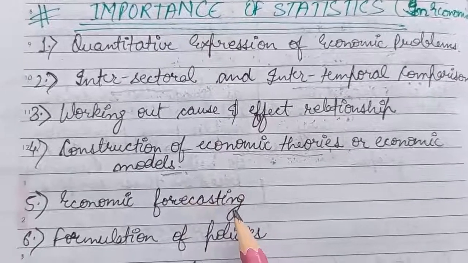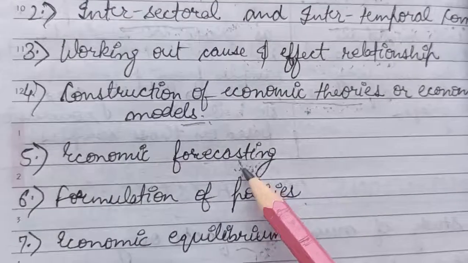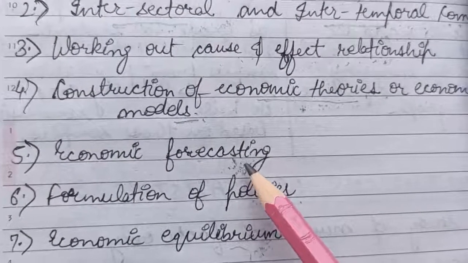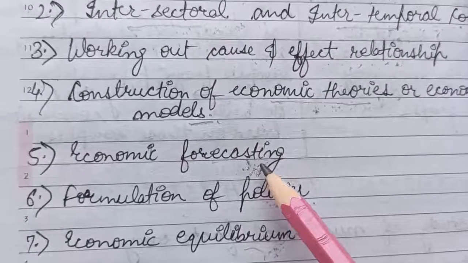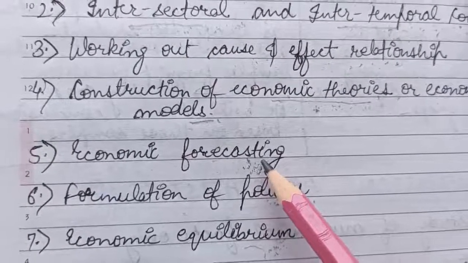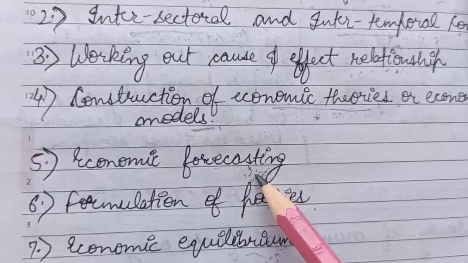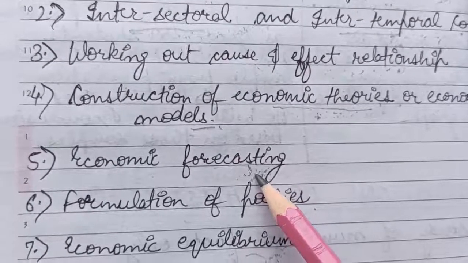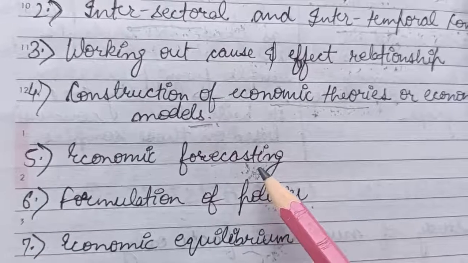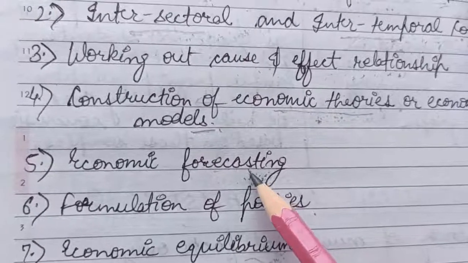The next one is economic forecasting. Basically, economic forecasting refers to the process of making predictions about the future conditions of an economy. If we want to predict or assess the future conditions that our country will face, that is known as economic forecasting.